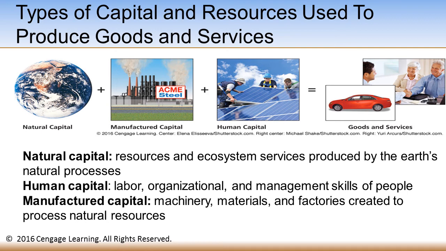There are 3 terms that I would like you to be familiar with. The first is natural capital, which we've defined in Chapter 1, but it is defined on the screen in front of you. But let's look at human capital and manufactured capital. Human capital is the labor and the skills of people that go into producing goods and services. Manufactured capital is the machinery, materials, and factories that are required to create and process the natural resources.